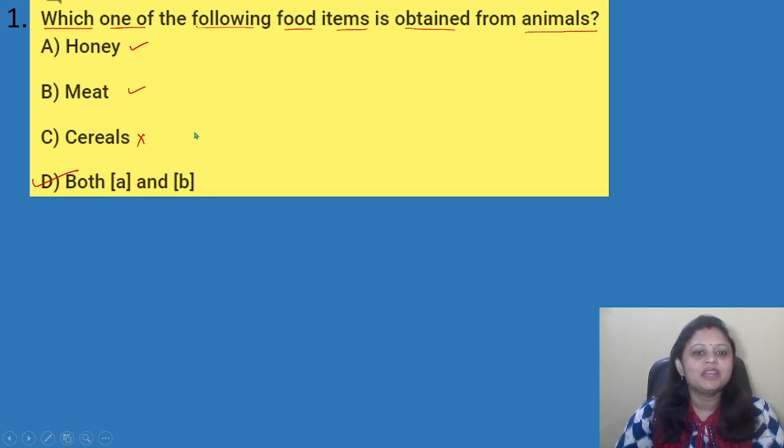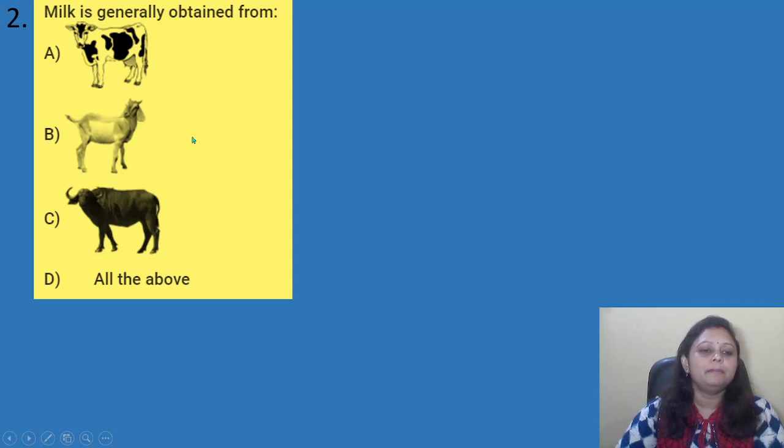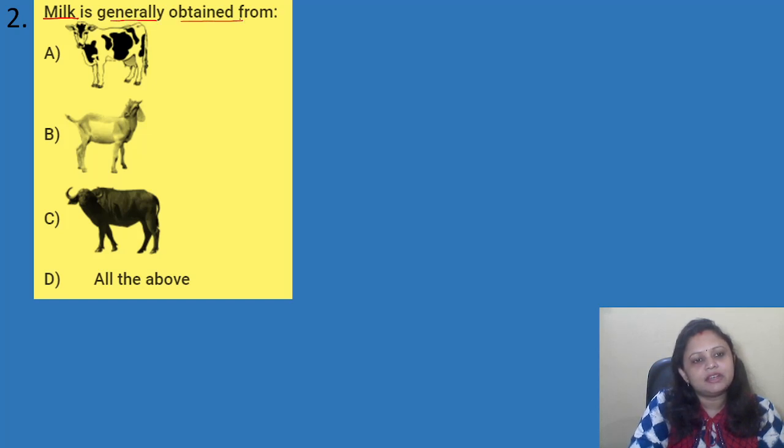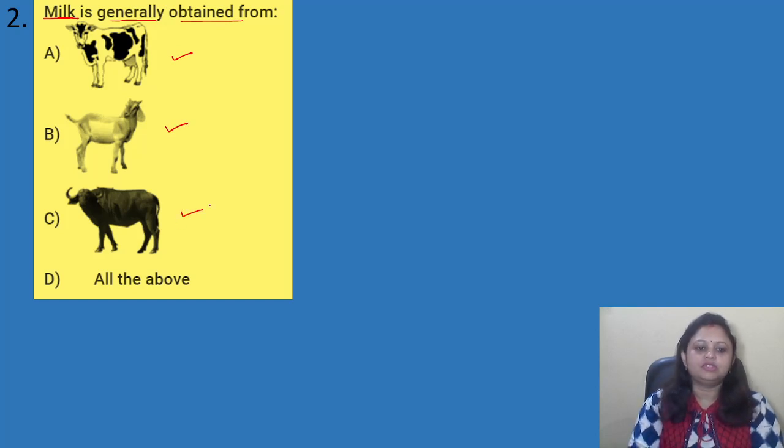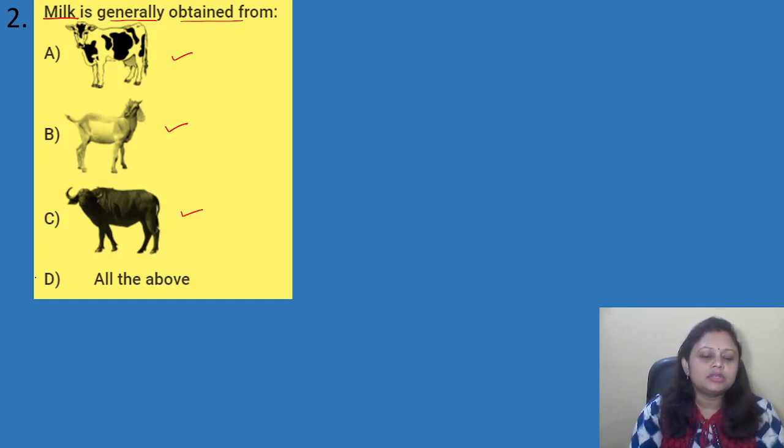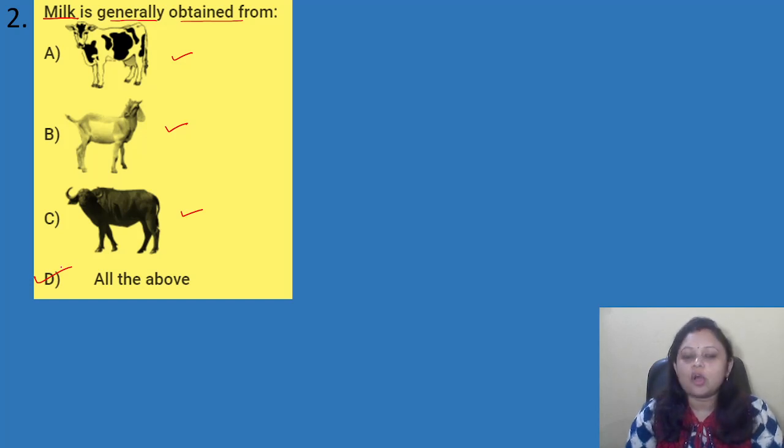Got it? Coming to the next question: milk is generally obtained from, three options are there, okay? And finally, all the above. So here the question is asked, milk is generally obtained from, we get milk from cow, from goat and also from buffaloes, okay? So here the correct answer is option D, that is all the above.